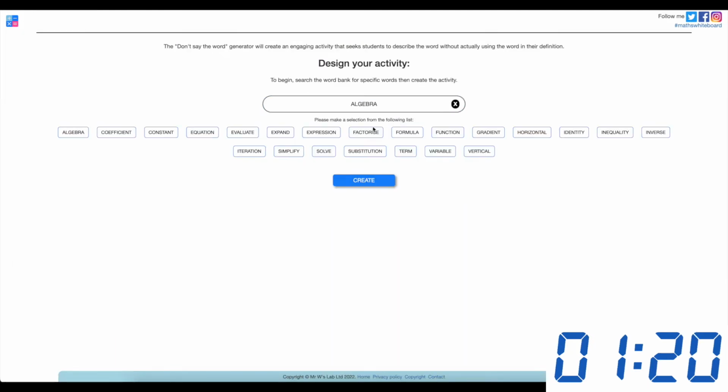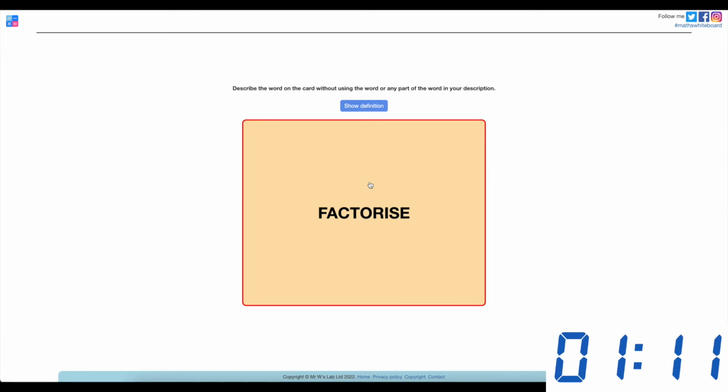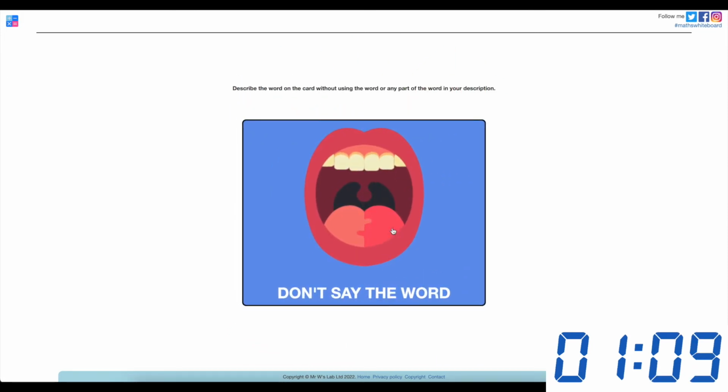With Don't Say the Word, you choose from the word bank. You invite a student up to the board, and with their back to the board, you ask the remainder of the class to explain the word. The only difference being they can't say the word in their description.